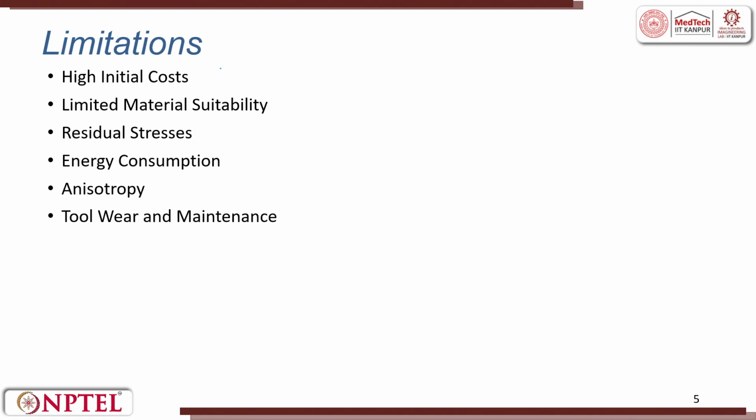Saying this, it also has some disadvantages, because it is used for higher production, a repeatable, reliable process. The initial costing is very high. That means the die and punch cost is high.